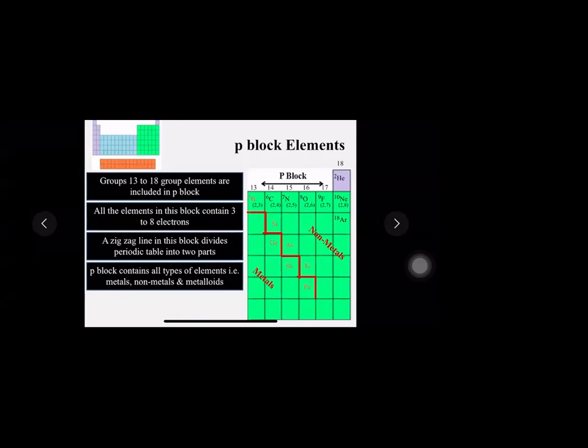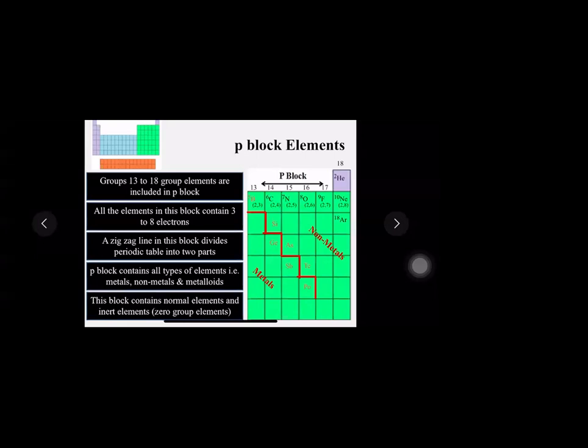Will they be called normal elements? What do you mean by normal elements? Tell me. What is the meaning of normal elements? Normal elements are those which have only the last one shell incompletely filled. Why only one? Because the last one shell is incompletely filled, they are called normal elements. And the last group, which is the 18th group, won't be considered normal elements. Can I say the 18th group is also normal elements? Can I say yes or no? No. Why? Because this does not have any shell incomplete.